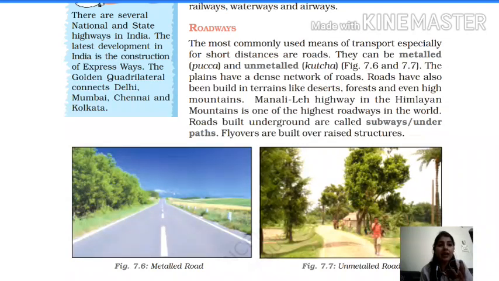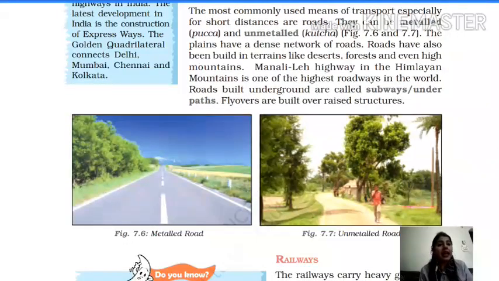Manali Leh highway in the Himalaya mountain is one of the highest roadways in the world. So which is the highest roadways in the world? Manali Leh highway. Fine. And roads built underground are called subway or the underpass. जो underground road होते हैं उसको बोलते हैं subway or the underpass.